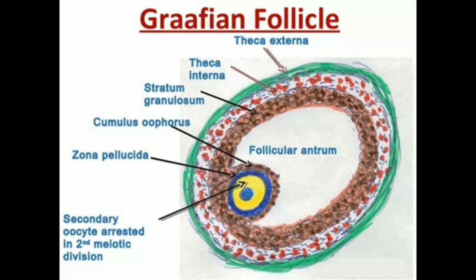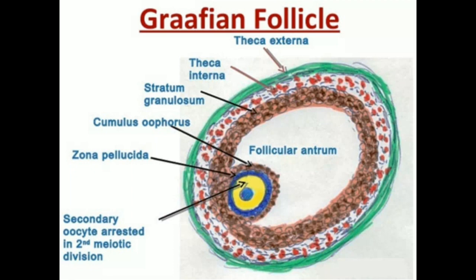Inside the theca interna, follicular cells are present to form a layer called membrana granulosa, also called stratum granulosum. So these three layers are present from outside to inside: theca externa, theca interna and membrana granulosa. This membrana granulosa gets differentiated into discus proligerus and corona radiata cells.